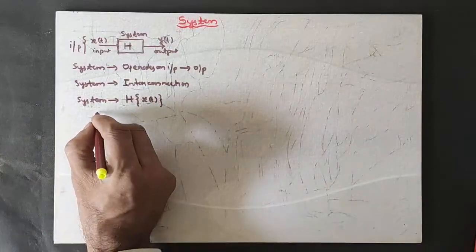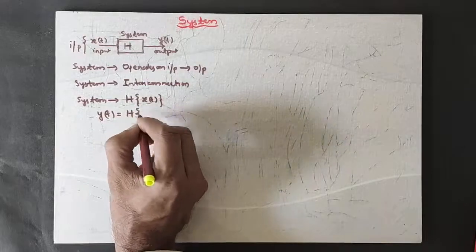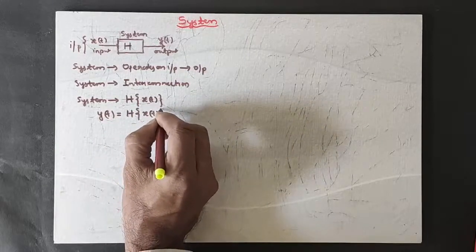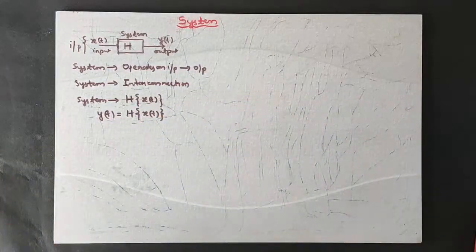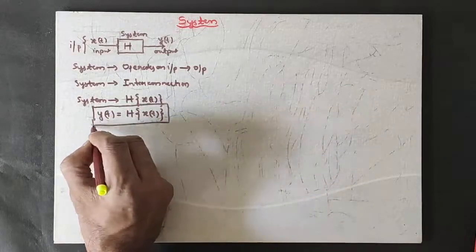In simple terms, I can say that y of t is equal to transformation H on x of t. This is the basic understanding of system.